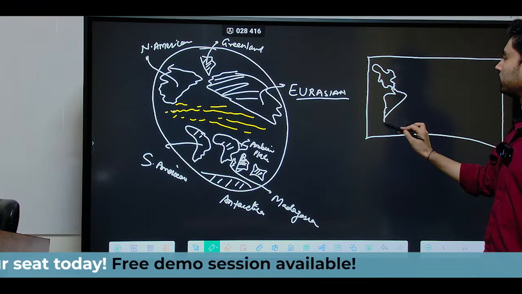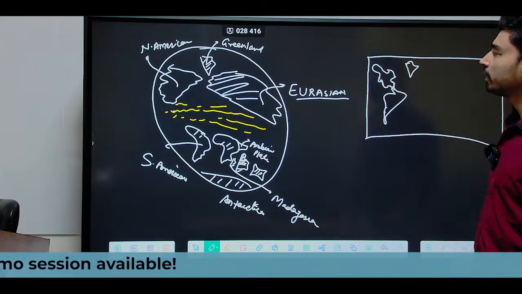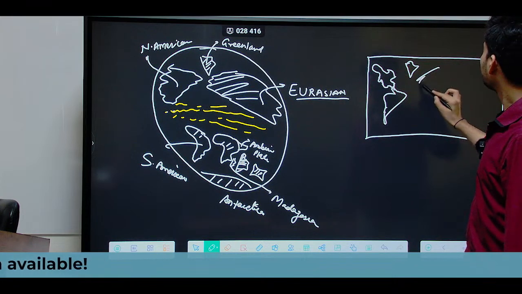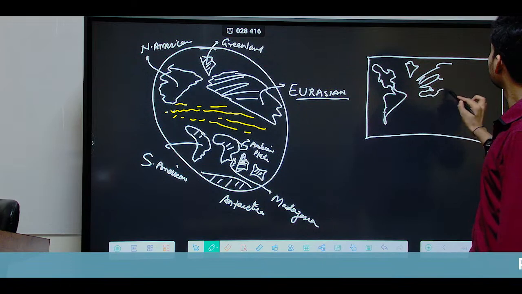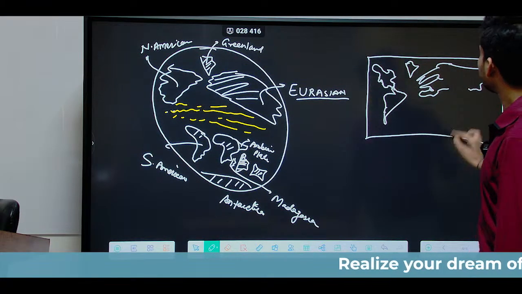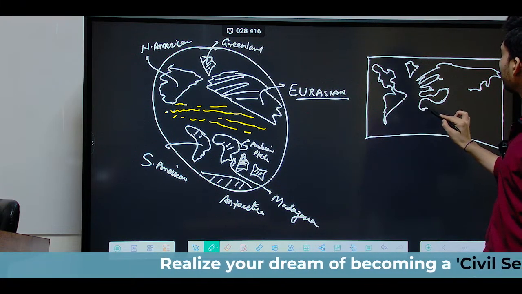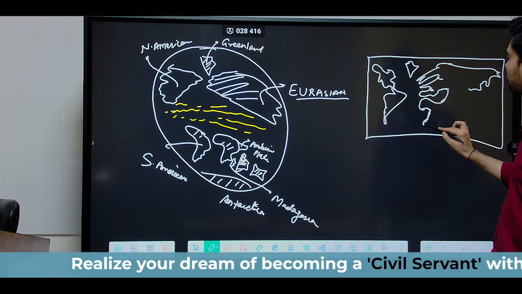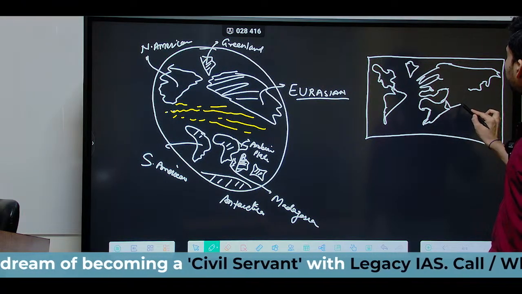and thus today North America and South America are joined together like this. Greenland is separate here somewhere near the Arctic, and then we have the Eurasian landmass that is here, stretching all the way from Siberia in Russia to here. And then the African landmass has also moved to the north, and now it has collided with the Eurasian landmass, and it is also connected to the Arabian landmass.